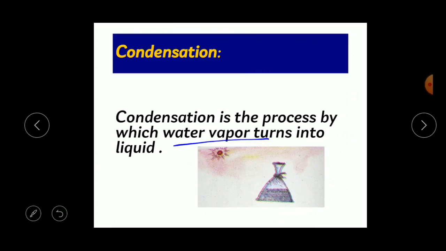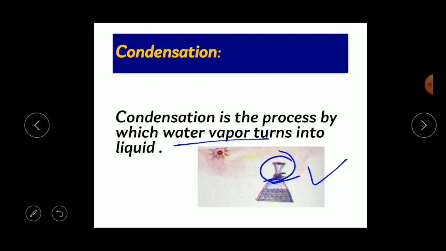Okay, here is one experiment for you. Take a small plastic bag, pour some water into it, tie the open end of the bag with a thread, place the plastic bag in the sun, and observe the bag after 1 or 2 hours. What happened to the water in the bag? What do you see on the upper part of the bag after 1 or 2 hours? You may observe water droplets on the upper part of the bag.